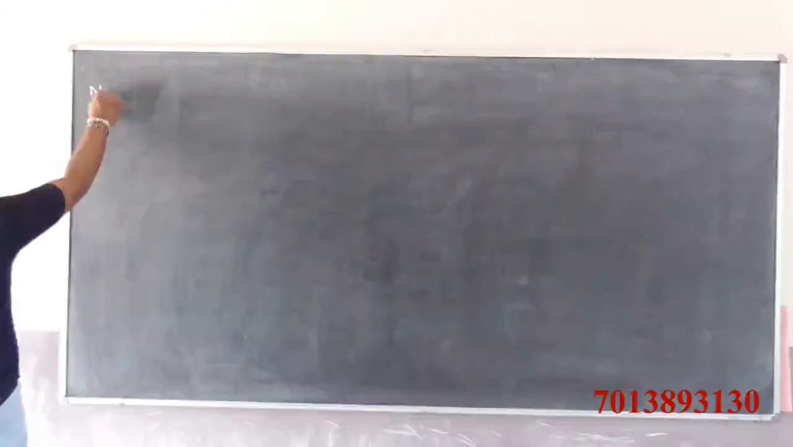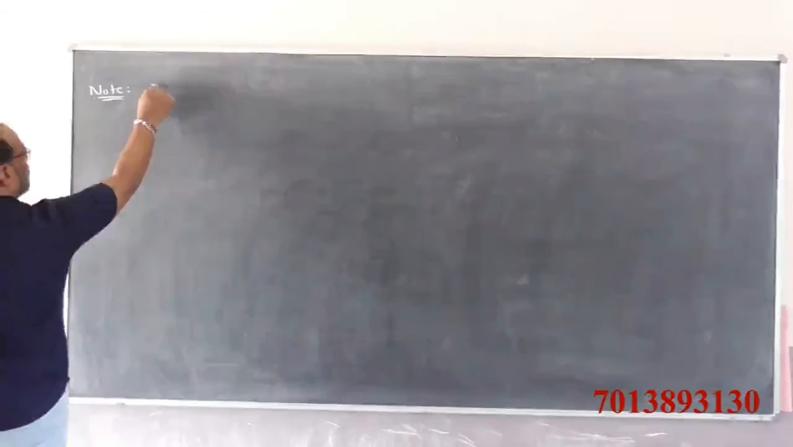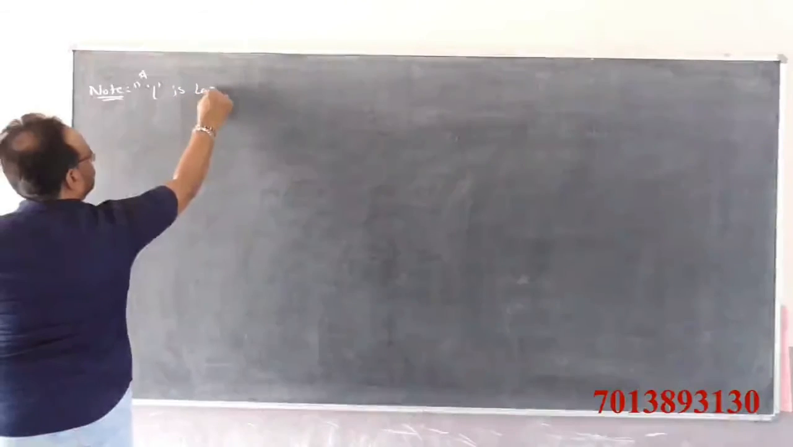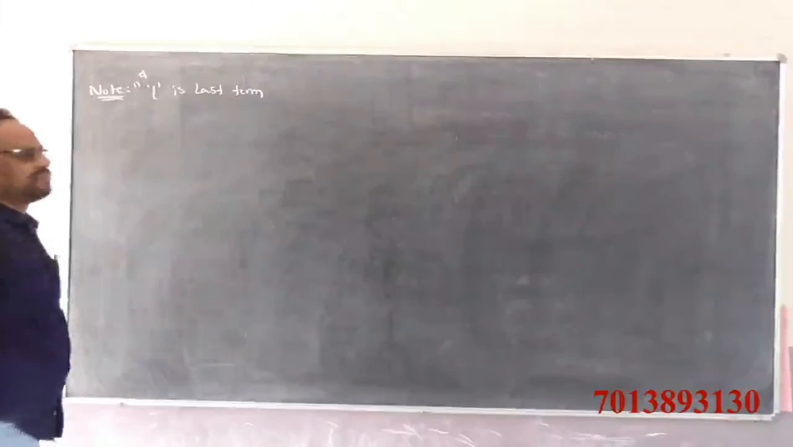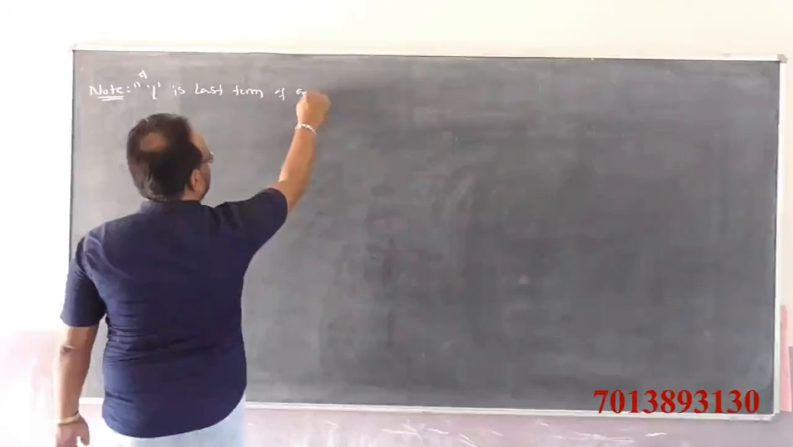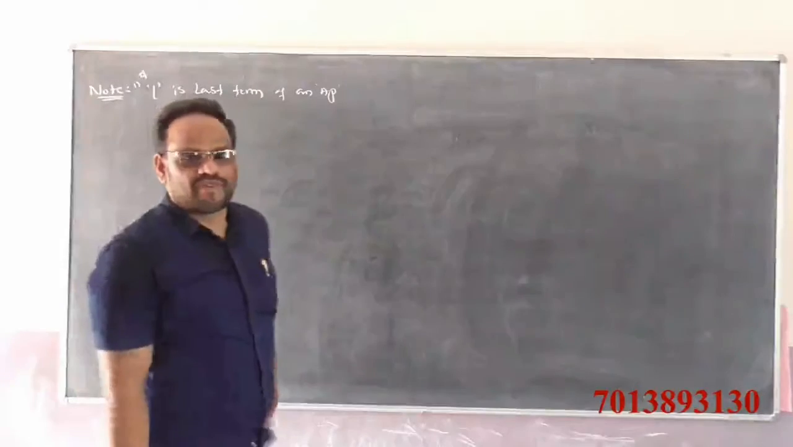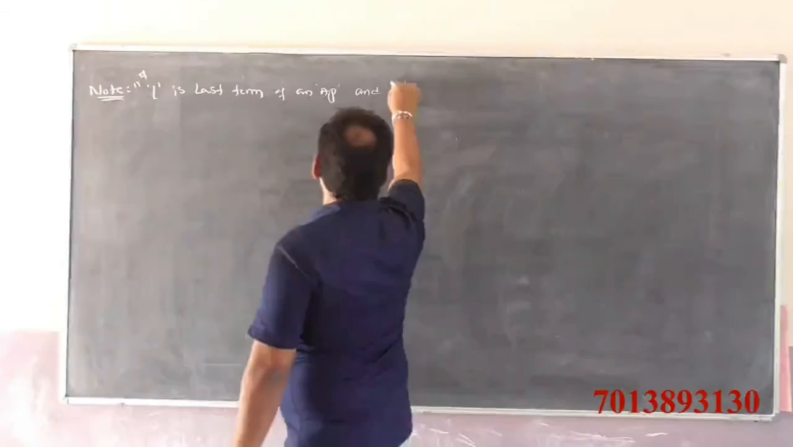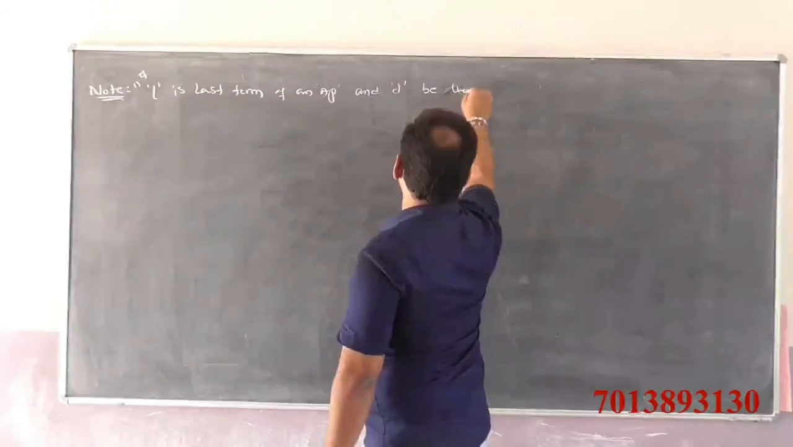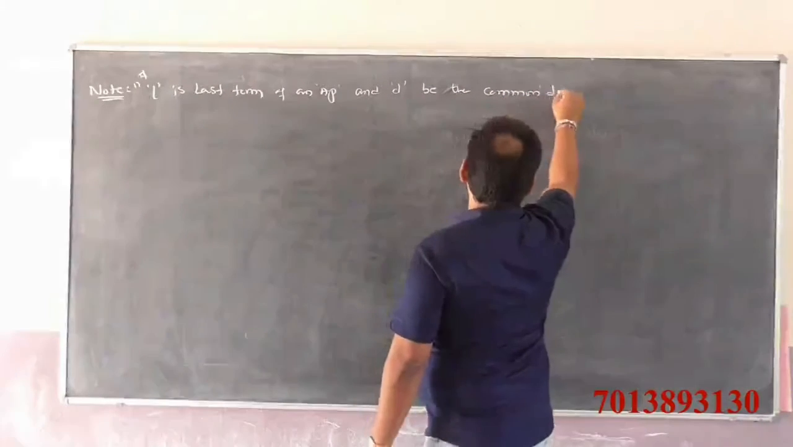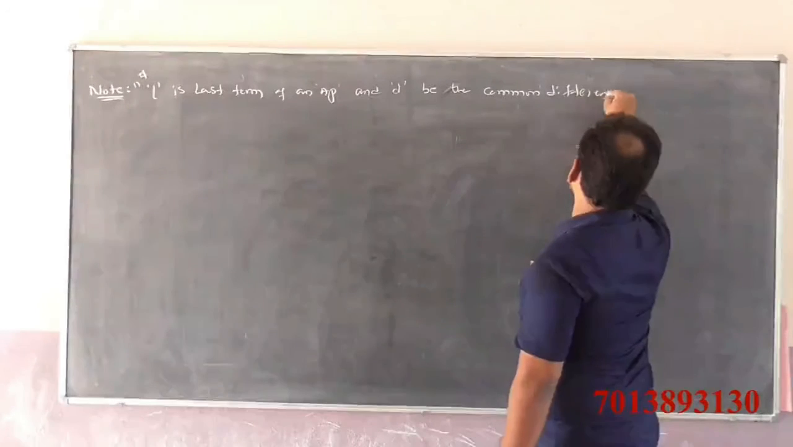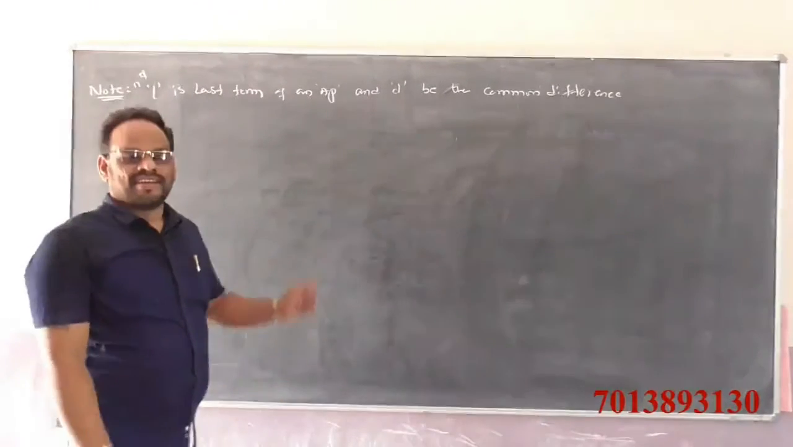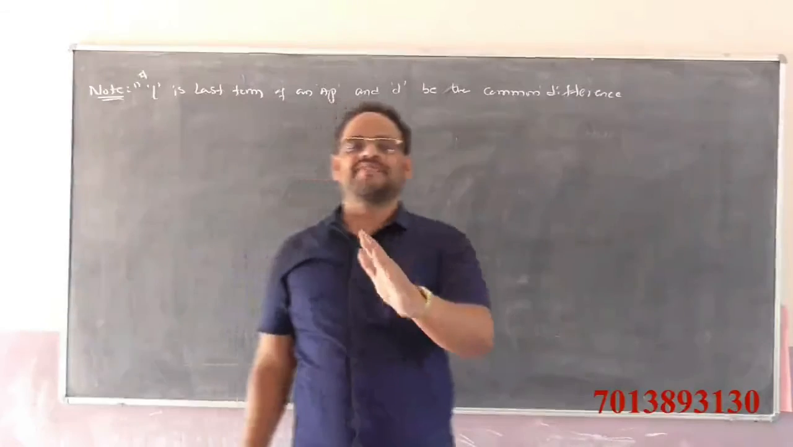Note: the first point. If l is the last term of an AP, and d is the common difference of the given AP, then how do we find the mth term from the end of an AP?